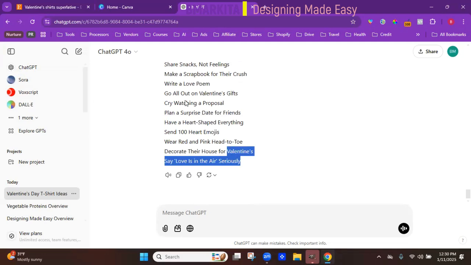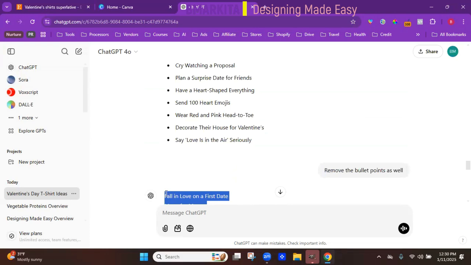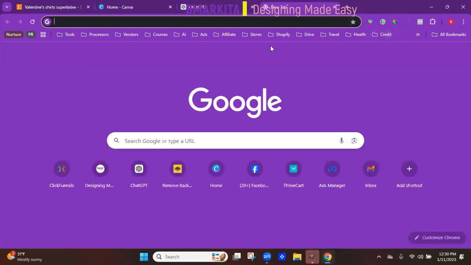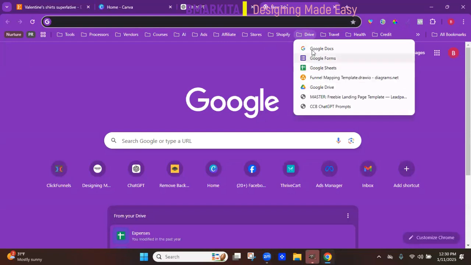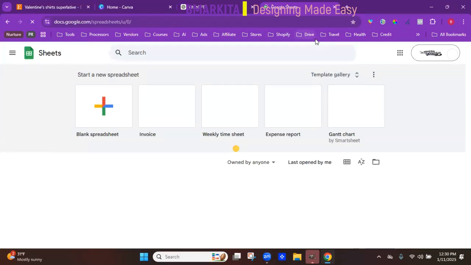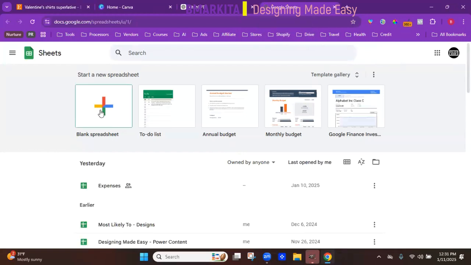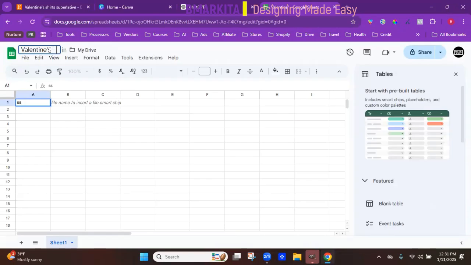And once it's done, we're just going to copy that or highlight all of that. Right click, copy. And then we're going to go to our Google Sheets. It is web-based. So I'm going to go to docs.google.com/spreadsheets. Then I'm going to start a new spreadsheet. I'm going to name this spreadsheet up at the top, Valentine's most likely to.